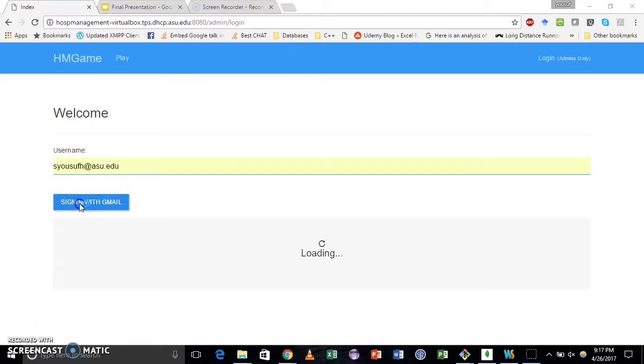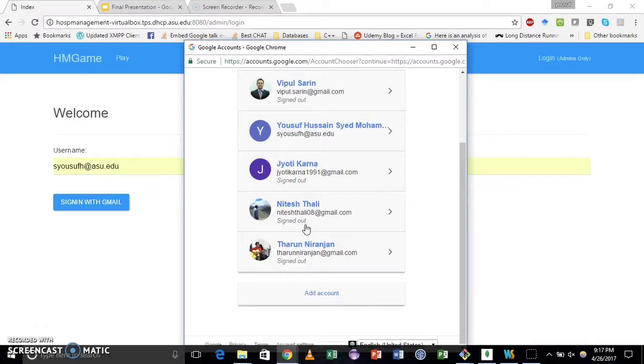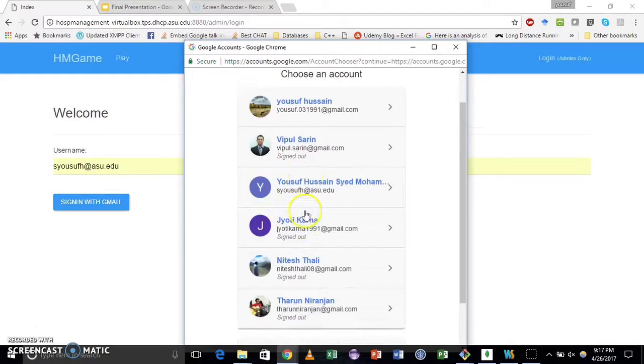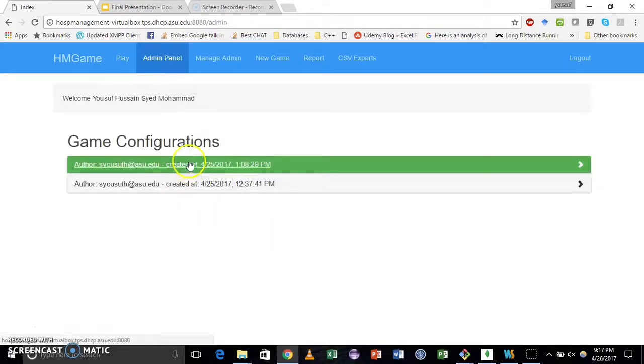So this is a valid username. We are using Google's OAuth library. When you enter your email address, you will be asked by Google to sign into your account. You have to allow access to the application, and then you will be logged in, and as you can see above here, you will see all the admin only functionality.